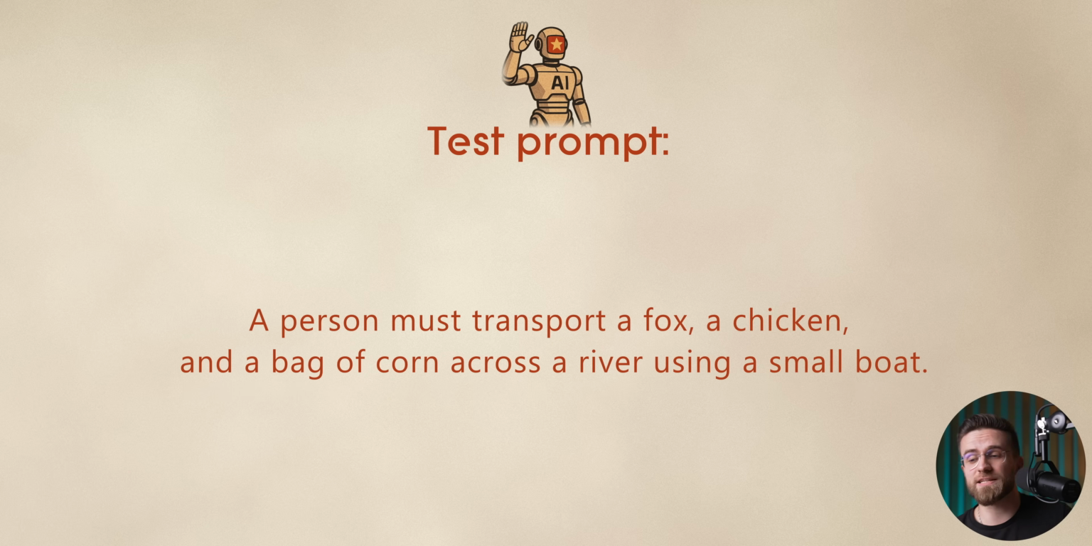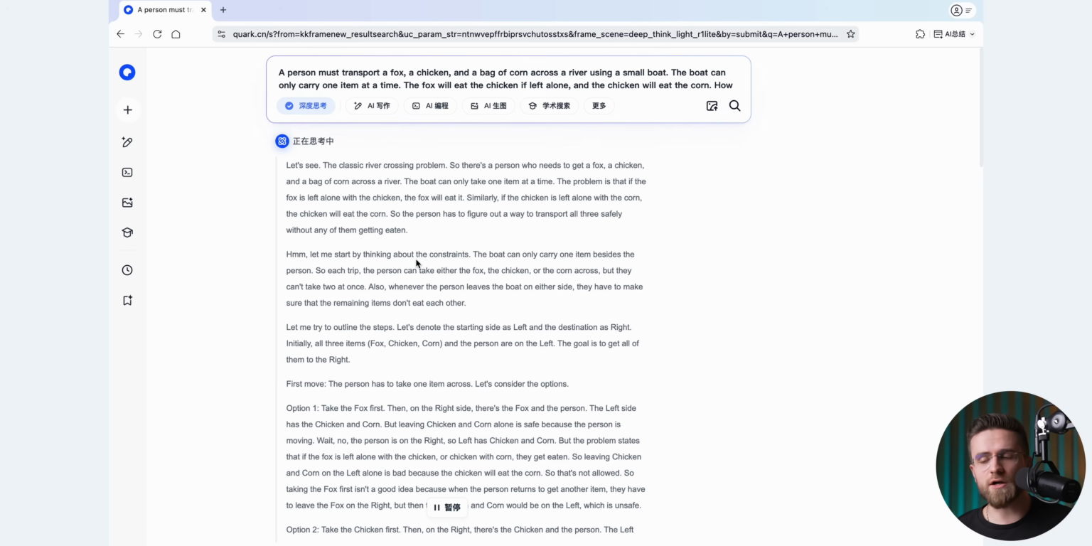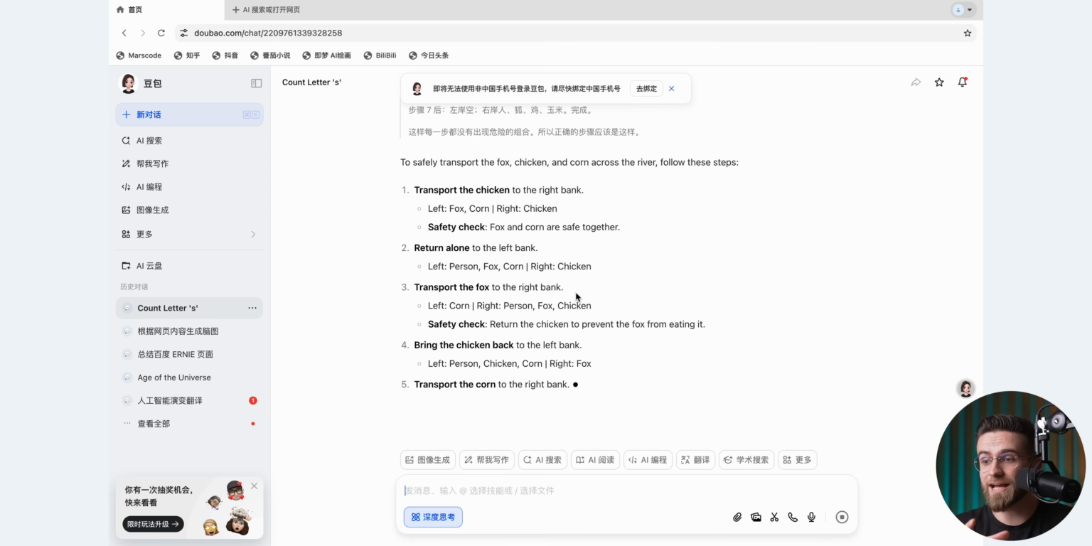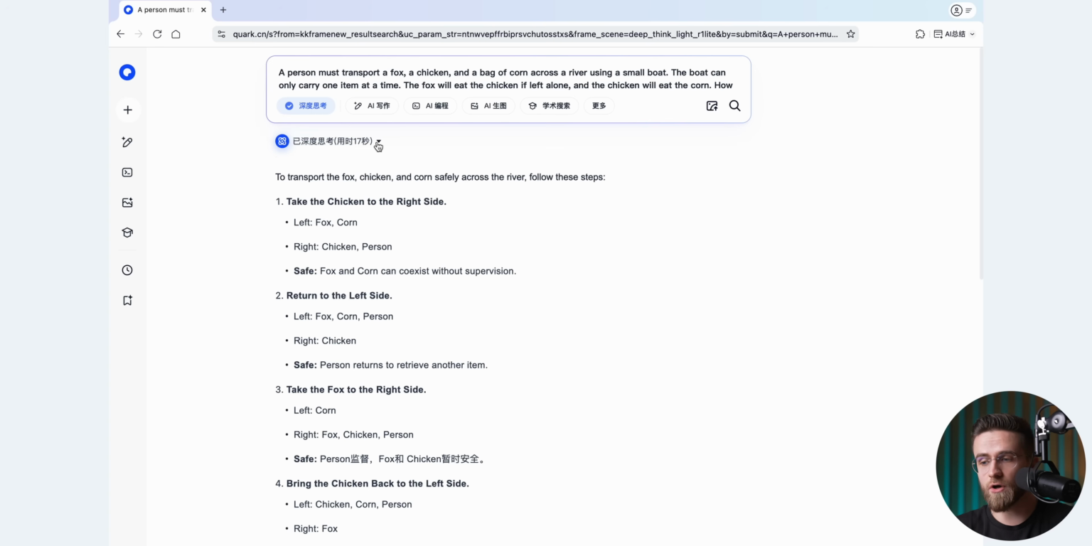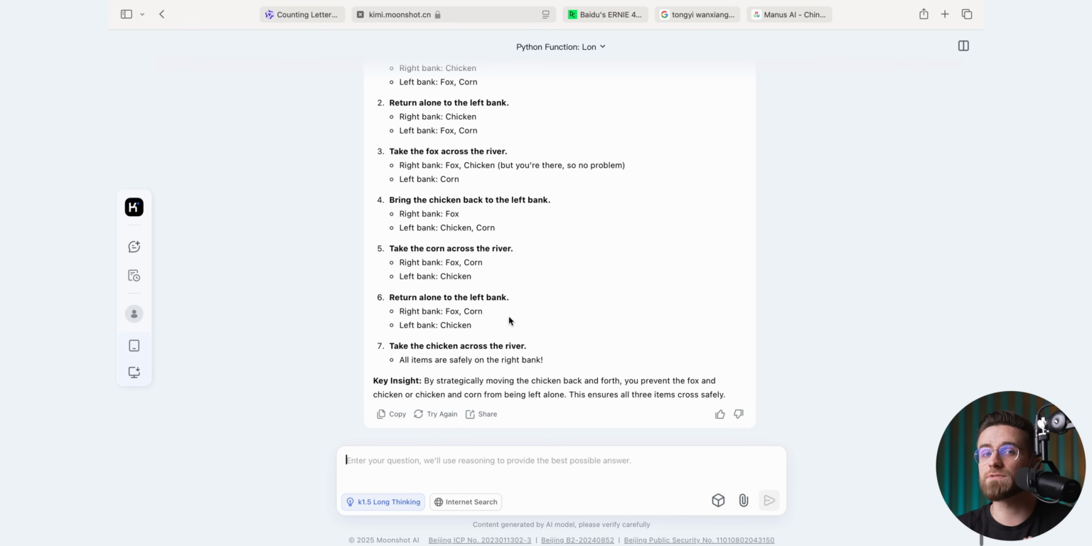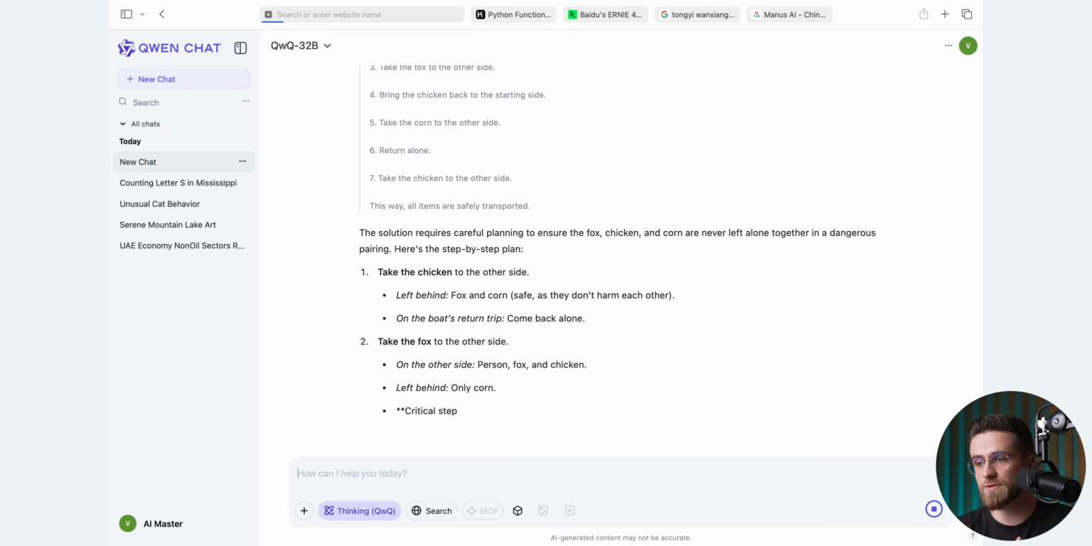I didn't expect this, but all models struggled with it. Lots of heavy reasoning. Quen froze again, same old story. Doubao's answer is nice and clean. Quark got lost in his own reasoning and locked up, so I had to redo it. Kimi was great as always, and Quen eventually got there.